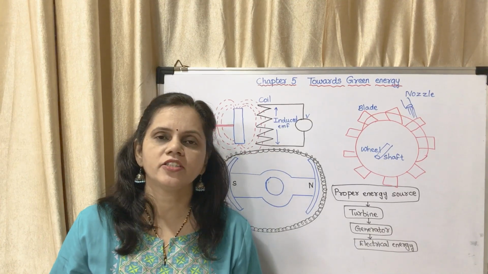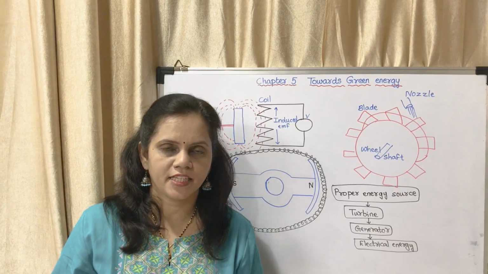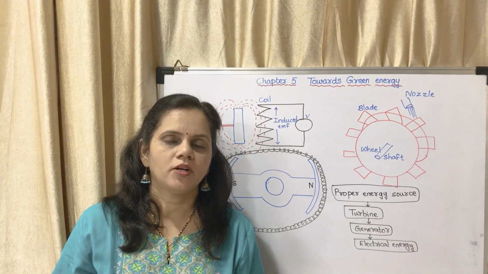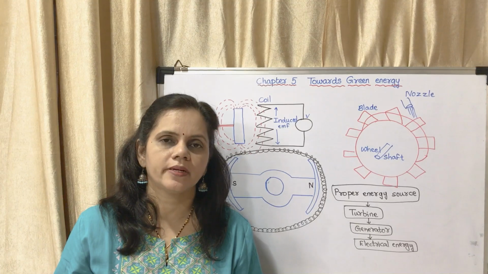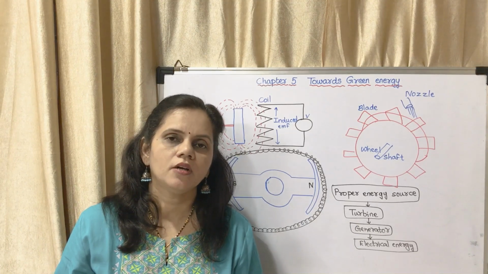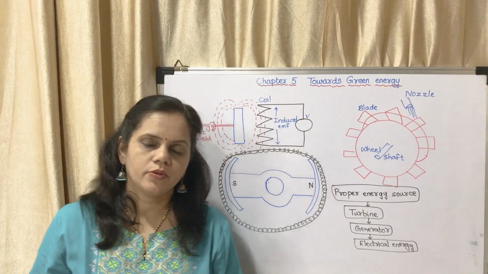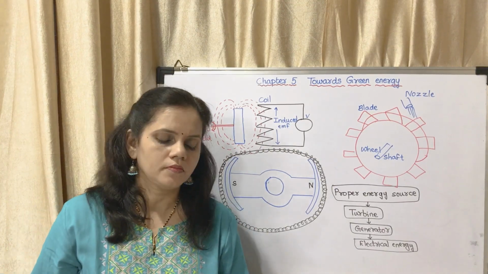So today we are going to start with chapter 5, Science 2, Towards Green Energy. It is an important chapter. There are several questions asked from this chapter with a weightage of about 4 to 6 marks. First we will go through the recall questions.